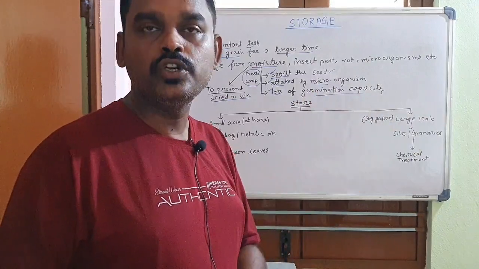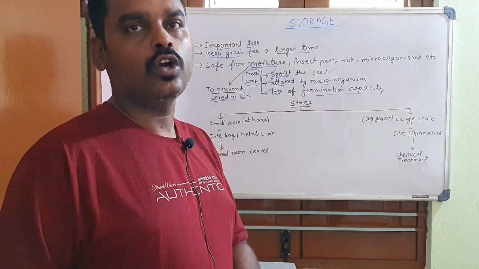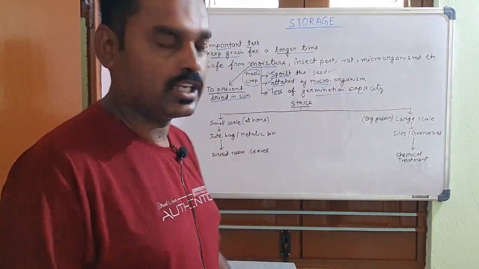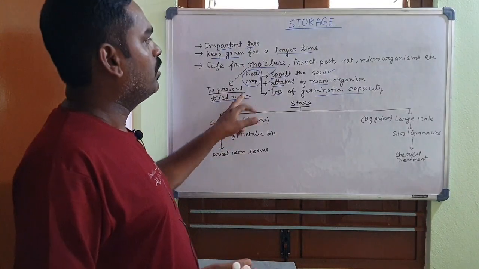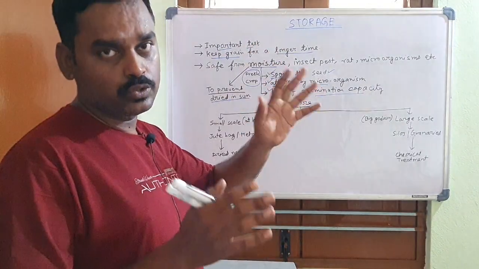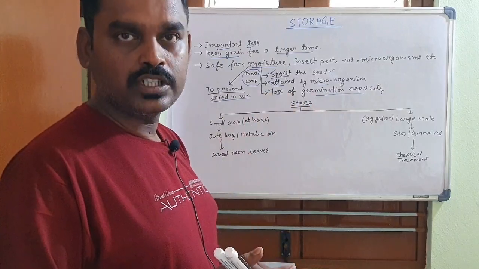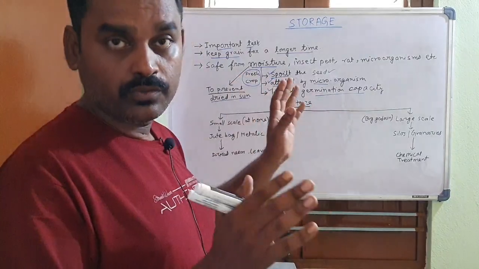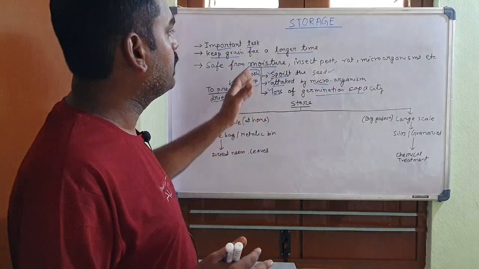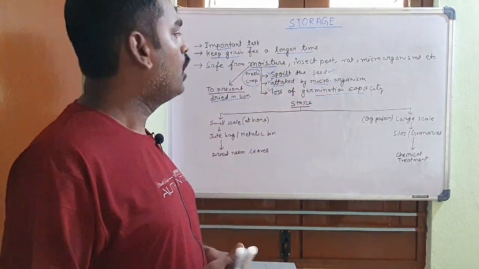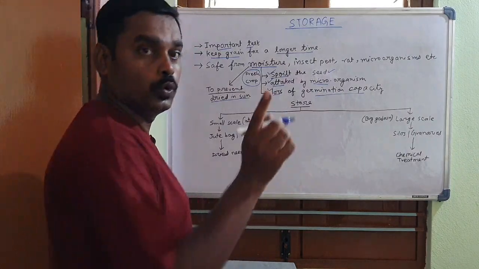Different types of decomposition can occur inside the crop due to the activity of microorganisms and moisture. So by drying in the sun, we need to eradicate the moisture from the crop, and then after reducing the amount of moisture, we can store the crop in two ways.